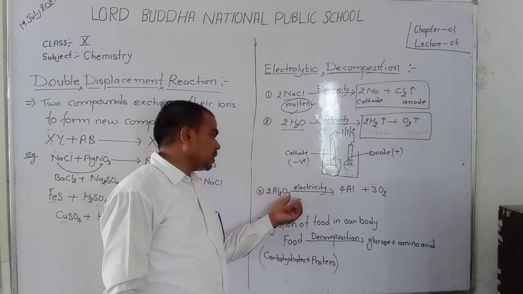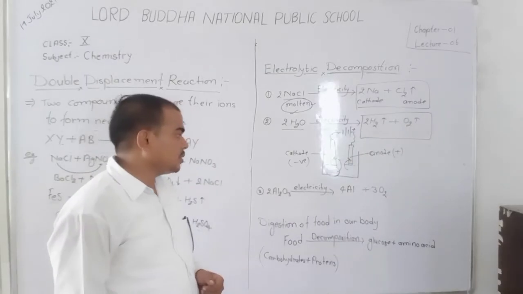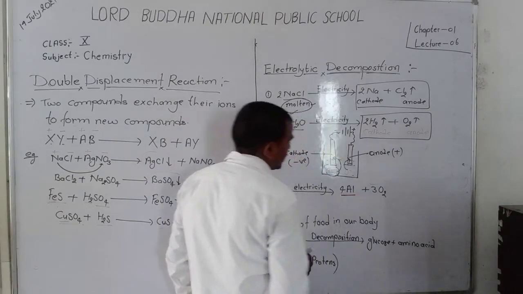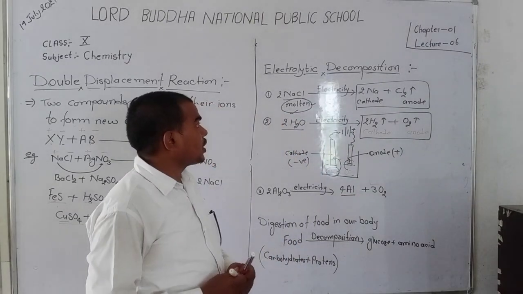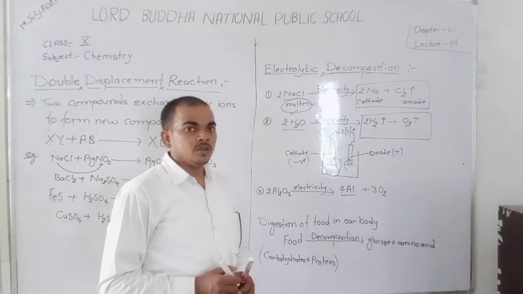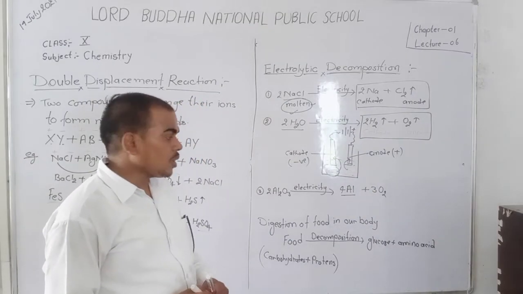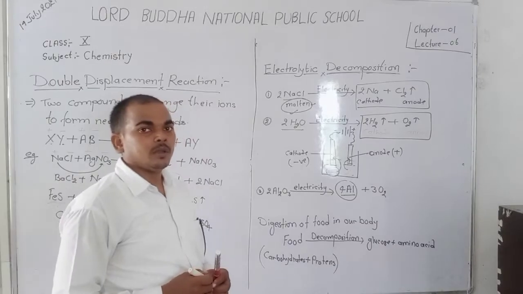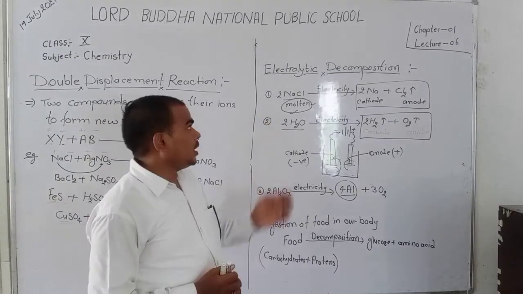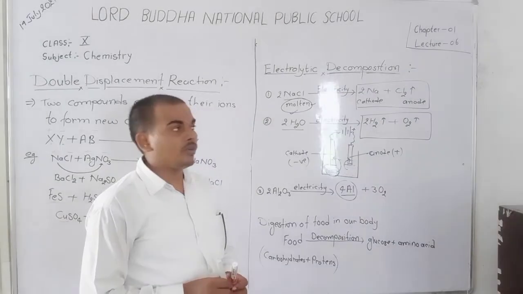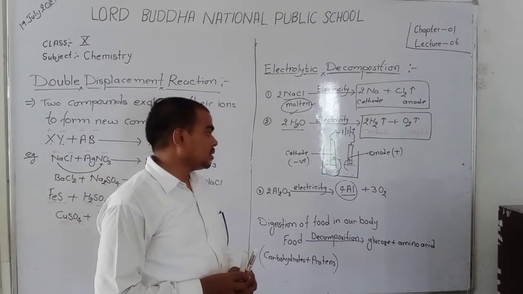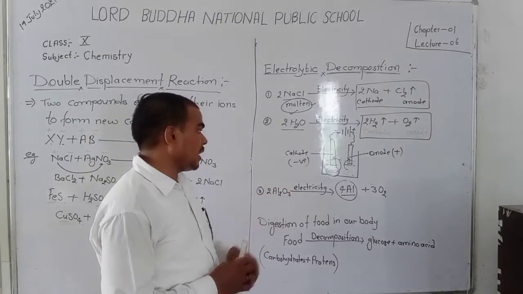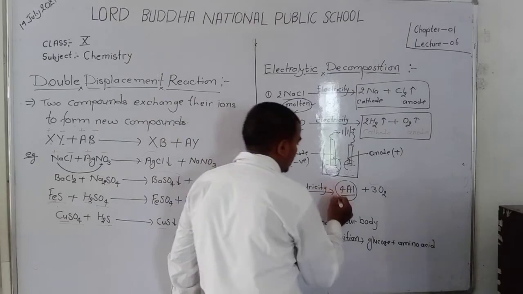When we flow electric current in aluminium oxide, it converts into aluminium metal. That means by electric decomposition, we purify aluminium metal. A useful application of electric decomposition is the purification of metals. It is also known as a decomposition reaction.